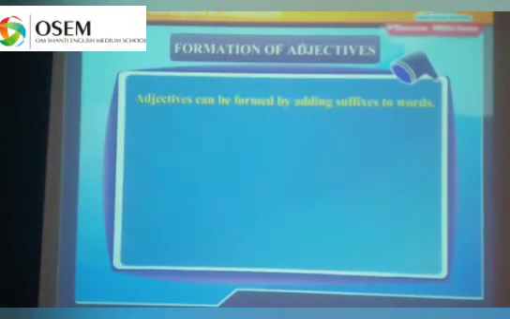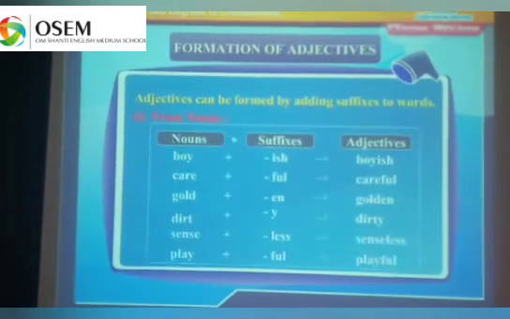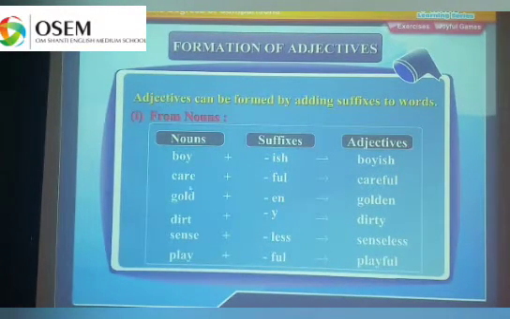Now formation of adjective. Adjectives can be formed by adding a suffix to a word. From noun, for example, when we add ish to boy, it becomes boyish. Ful to care, careful. En to gold, golden. Y to dirt, that is dirty. Less to sense, that is senseless. Ful to play means playful.